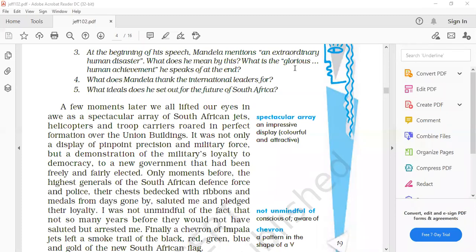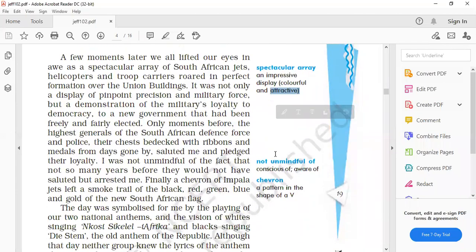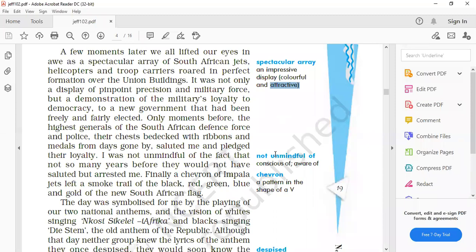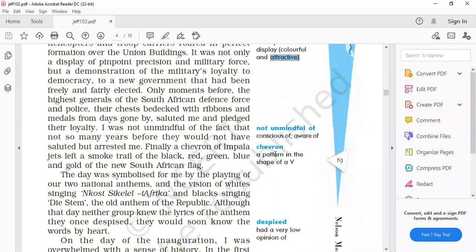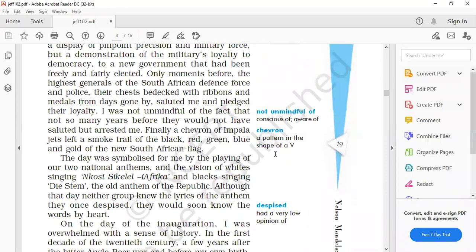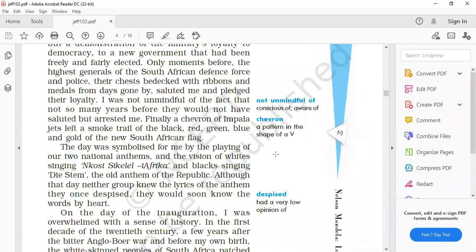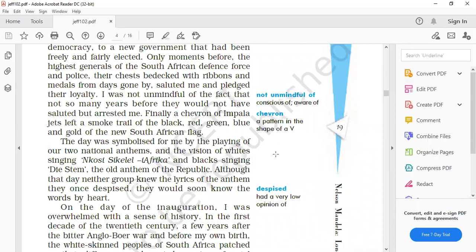Okay, coming to the second part. We have already started with the second part, that when this ceremony was going on, how a spectacular array, that means a very impressive display, colorful and attractive scenes were there. The presentation by the army, by the military forces were there, and Nelson Mandela was very happy that all those soldiers or all those army men who were decorated with the ribbons and the medals, and they were saluting him. And it was not only displaying their strength and power, but it showed that they all were showing their pledge for the loyalty for the new government.